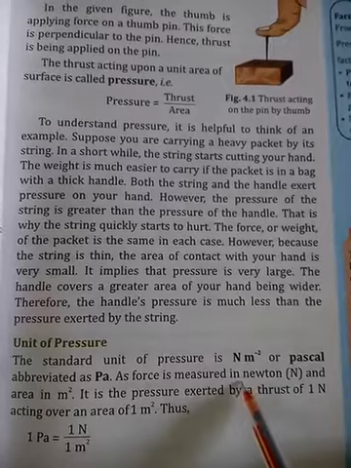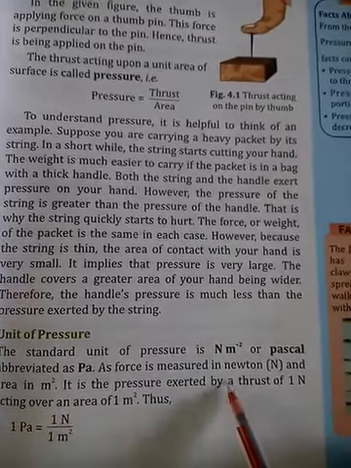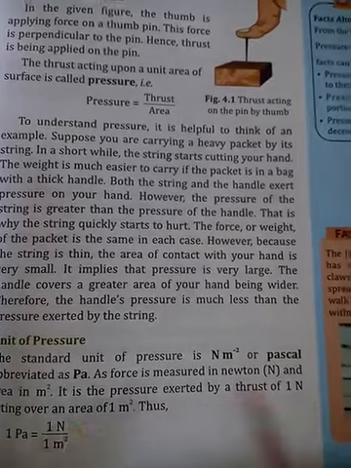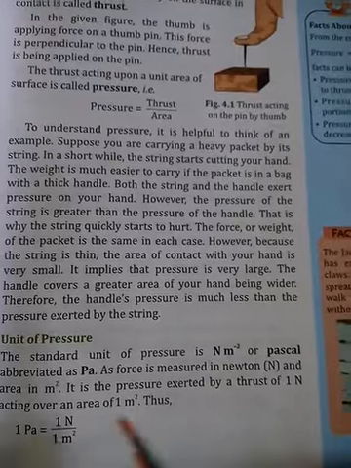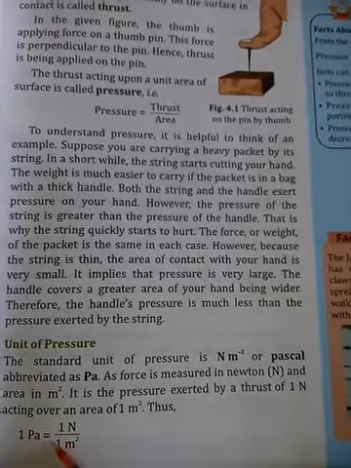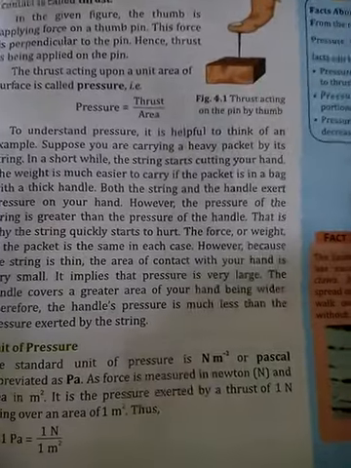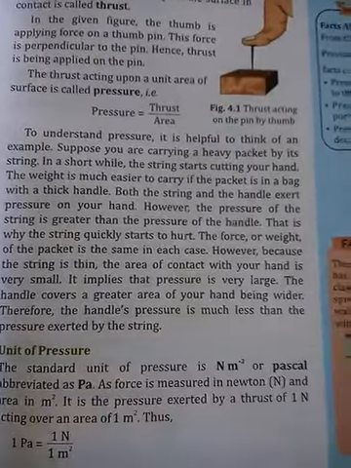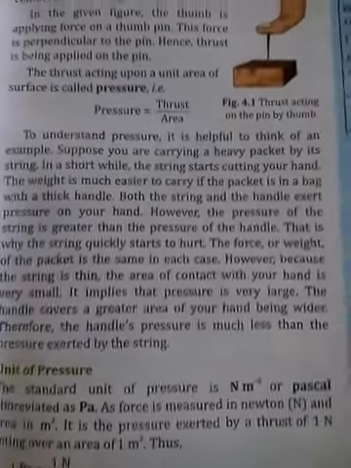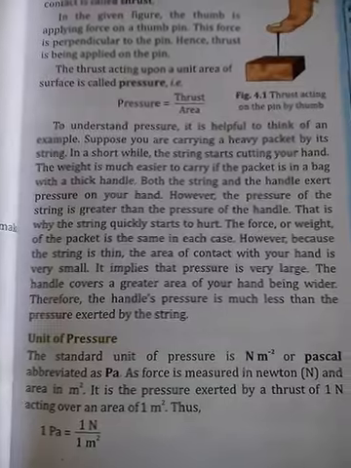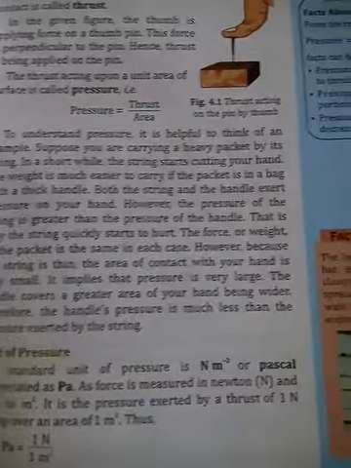As force is measured in Newton and area in meter square, it is the pressure exerted by a thrust of 1 Newton acting over an area of 1 meter square. Thus, 1 Pascal is equal to 1 Newton per meter square. So, if you are asked to define 1 Pascal, or what do you understand by 1 Pascal, you should write 1 Pascal is equal to 1 Newton per meter square.